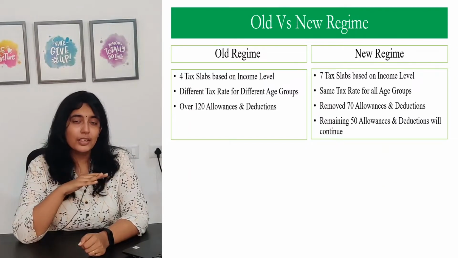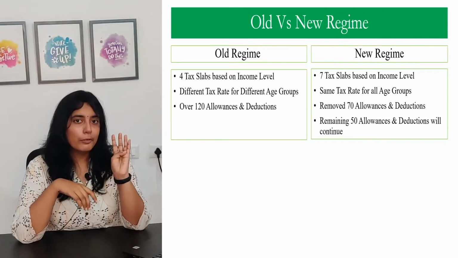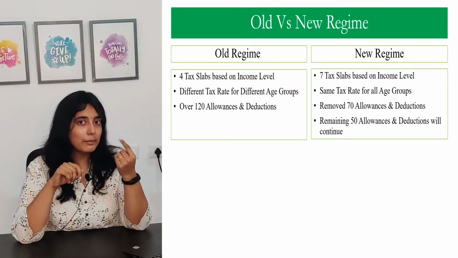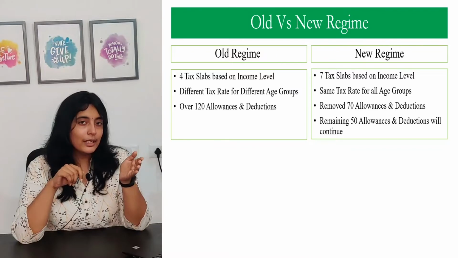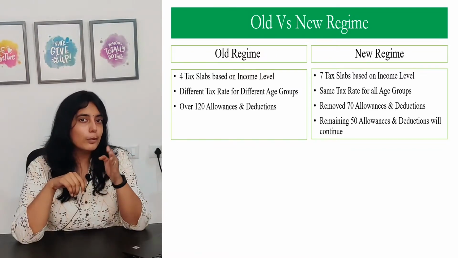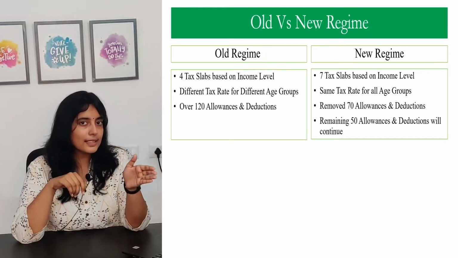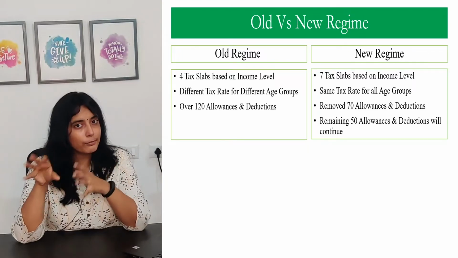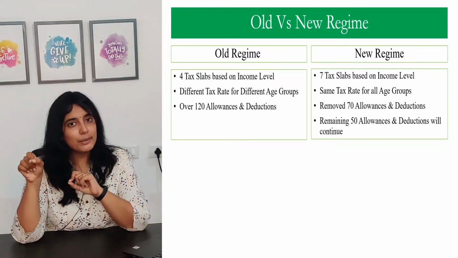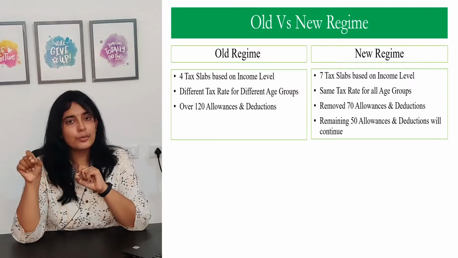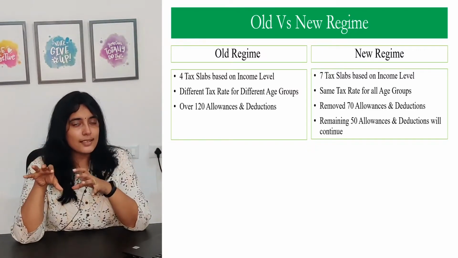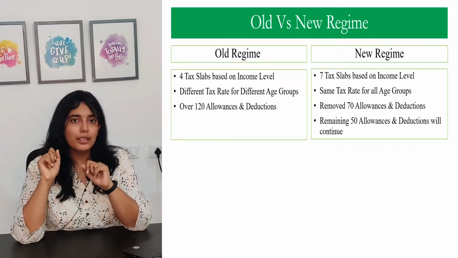To start off with, in the old regime we have 4 different tax slabs, whereas in the new regime we have 7 different tax slabs. Another major difference is that in the old regime the tax rates are different for people of different age groups. People below 60 years have one set of tax rates, whereas people between 60 to 80 and above 80 have a different set of tax slabs. Whereas in the new regime, people across all age groups have the same tax slabs. It means that there is no advantage for senior citizens in the new regime.